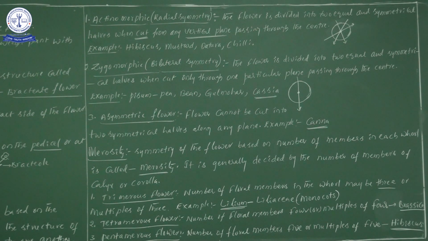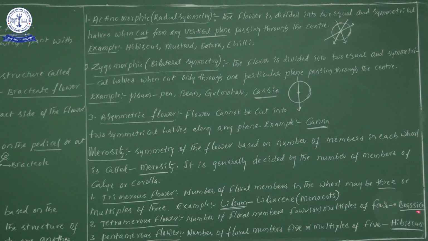Very easily you can find them: tri 3, tetra 4, penta 5. So tetra means 4. Which one is 4? Number of floral members, meaning sepals as well as petals number is 4 or multiples of 4.